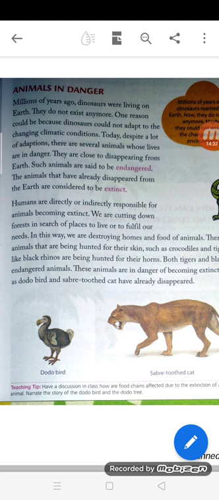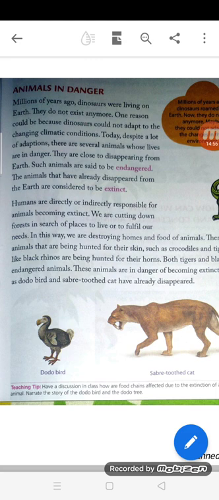So today, despite a lot of adaptations, there are several animals whose lives are in danger.